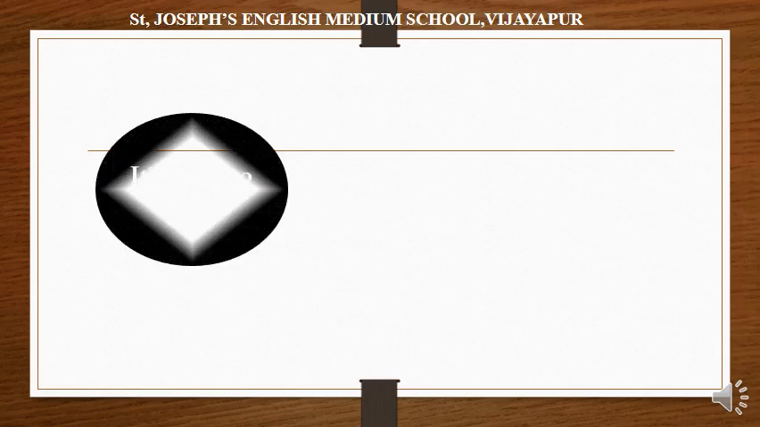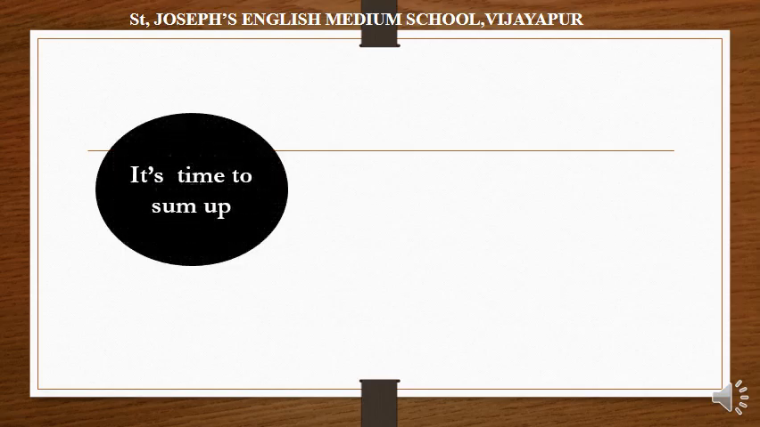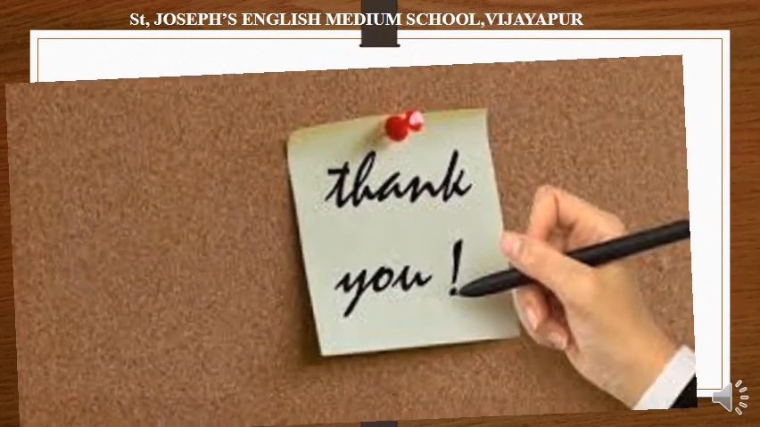Okay students, it's time to sum up. Till now we have discussed four important methods of separation. First one is sieving. Next, decantation, filtration, sedimentation, and at the last we have discussed evaporation. Hope you understood and enjoyed the class. Right? Thank you.